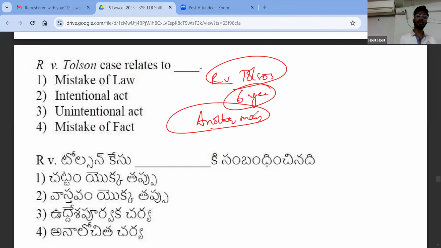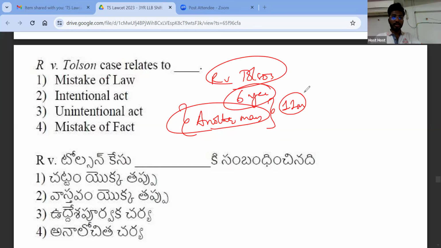Now, marrying another man is an offense according to the Indian Penal Code. Of course, this is an English case, but under Indian Penal Code, according to section 494, bigamy is a punishable offense, right? So here, what happened is that 6 years and 11 months later, 11 months after the second marriage, husband appeared all of a sudden, right? So husband appeared all of a sudden and told that, see, you married another man when your husband is alive. So you are liable for bigamy, which is marrying twice.